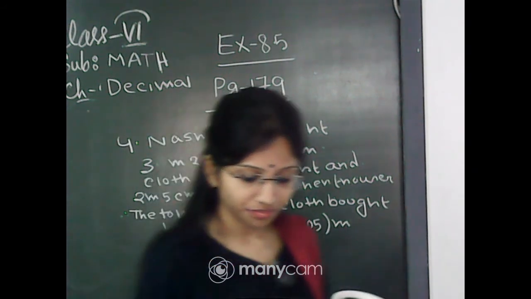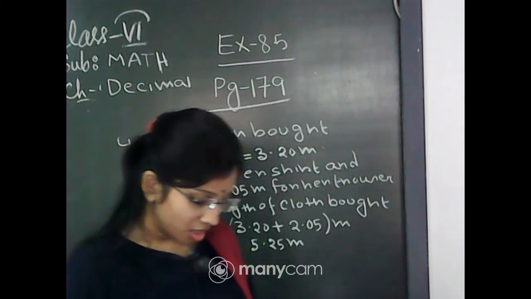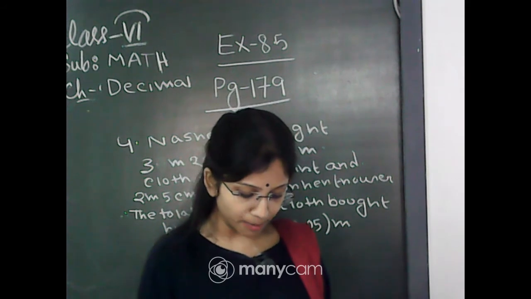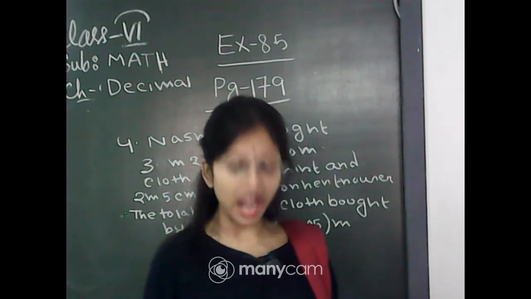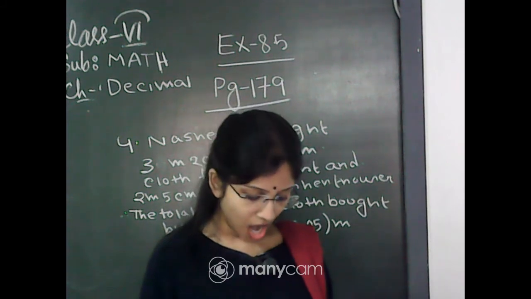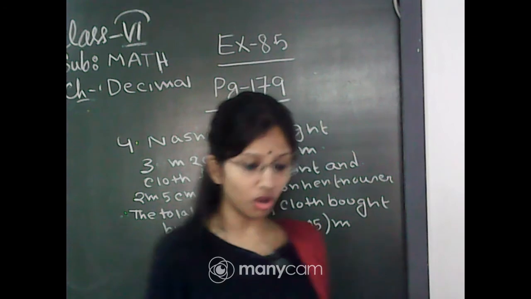Okay. Then next, question number 5. Naresh walked 2 km 35 meter in the morning and 1 km 7 meter in the evening. How much distance did he walk in all?